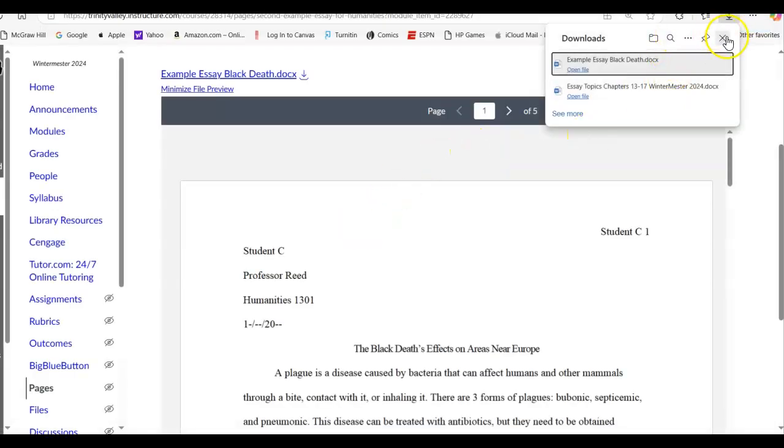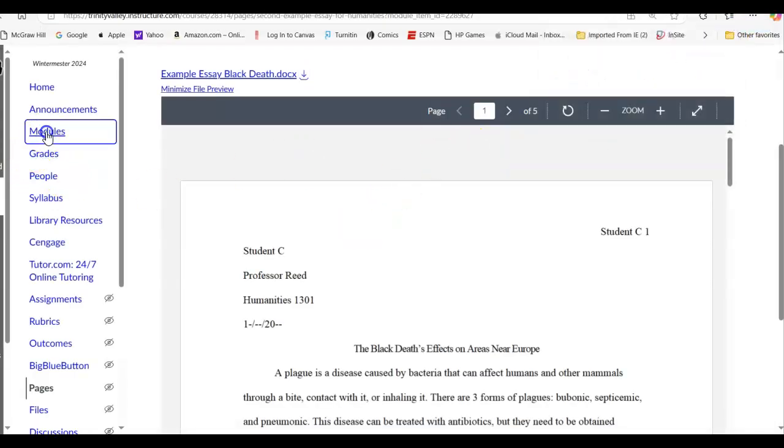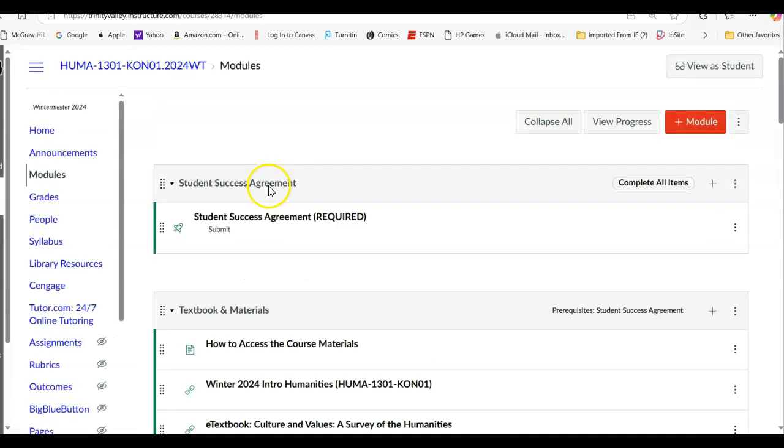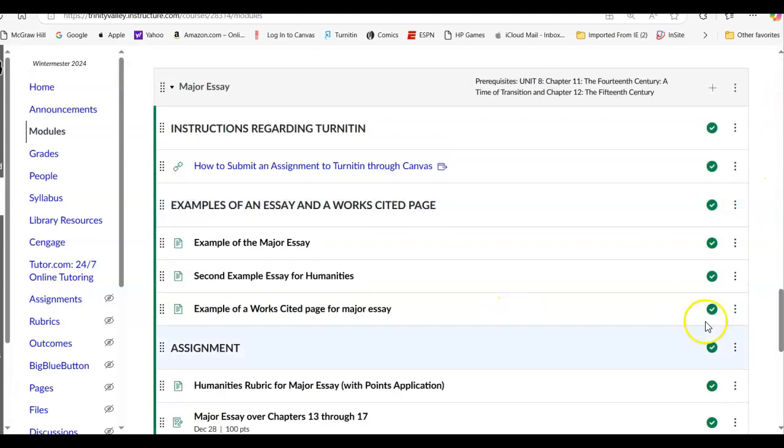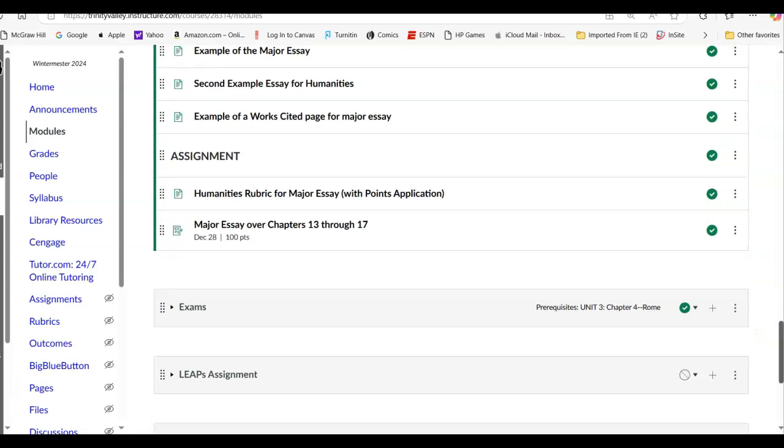So again, when you go into the module, you'll see the essay topics. They should be opening automatically. I'll have to check how the settings are with Canvas, make sure it's done correctly. But you can see the details. And again, it's due by the end of the week. So if you do have questions, email me, let me know, and I'm going to get this posted very quickly. So again, any questions, please let me know, and I'm looking forward to a good essay.